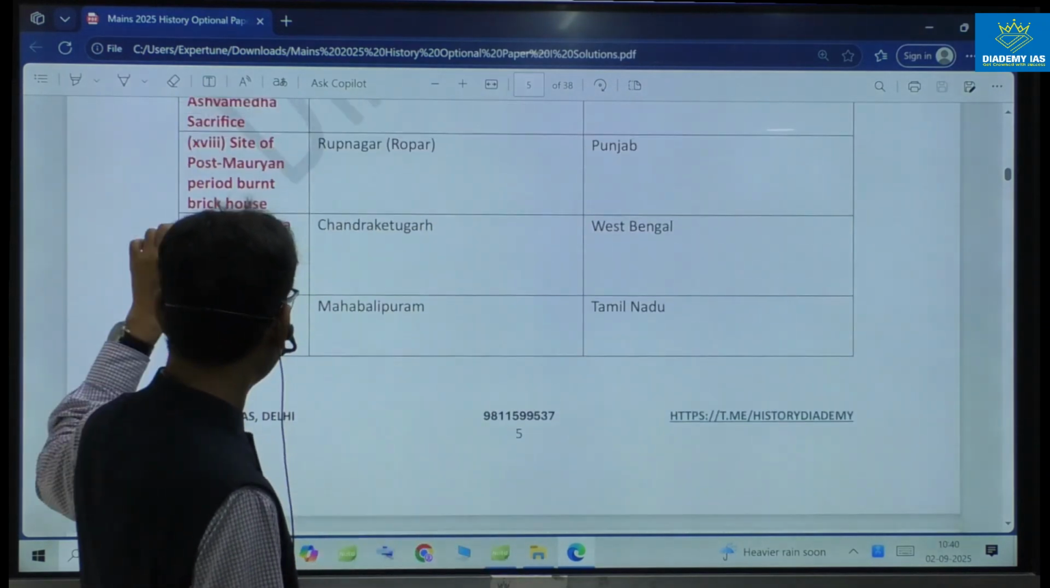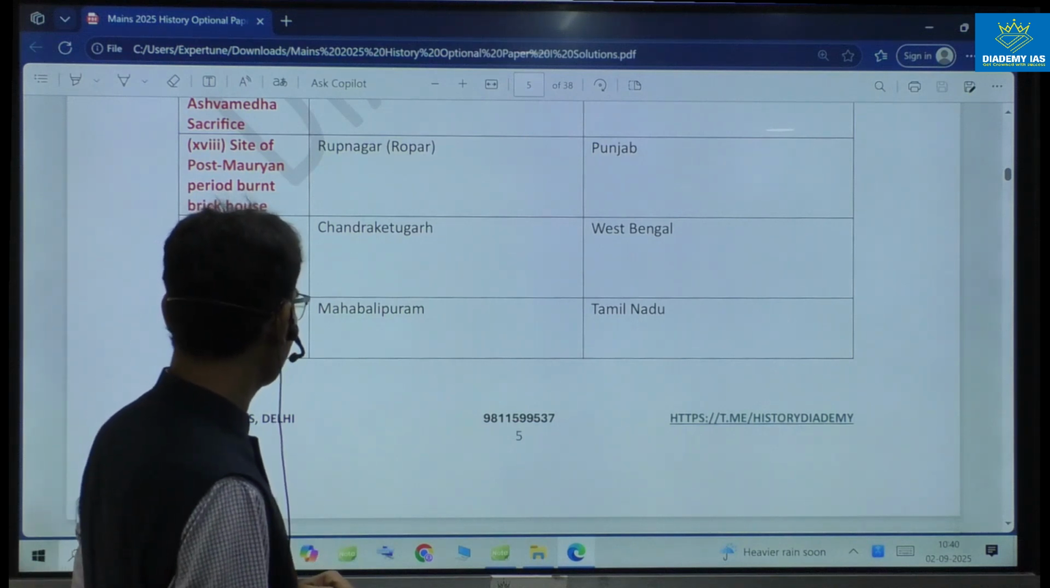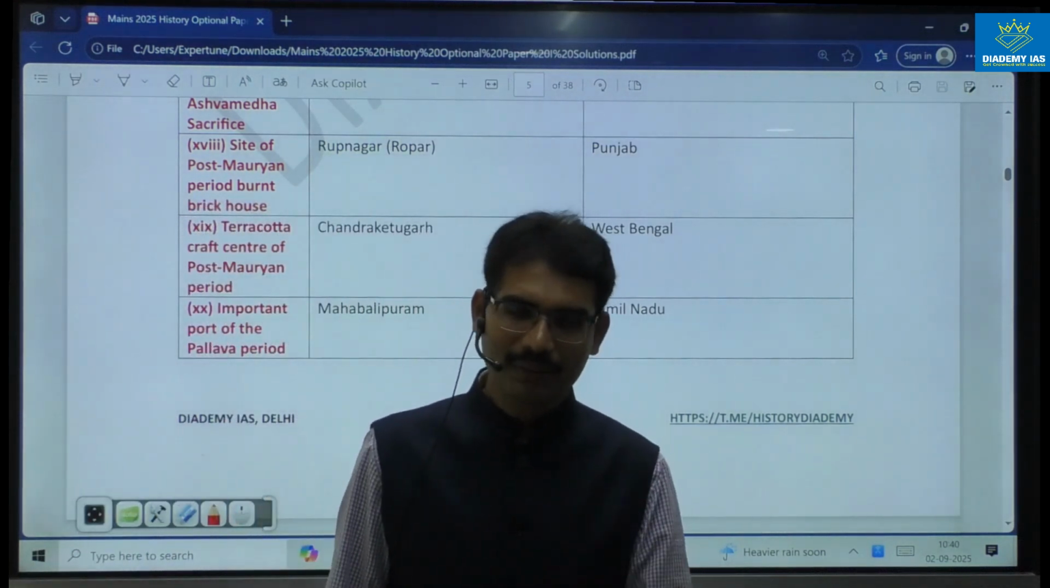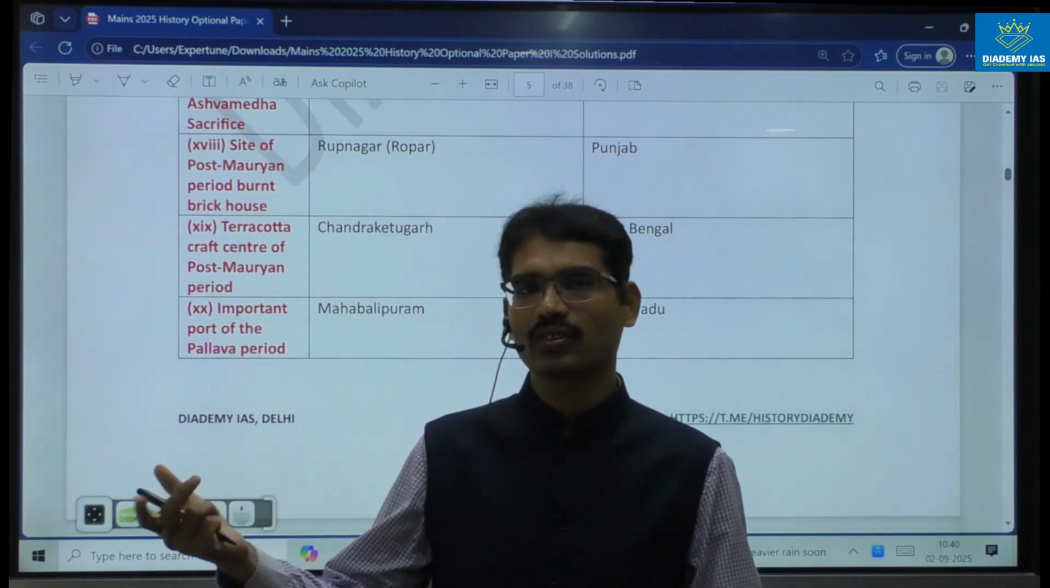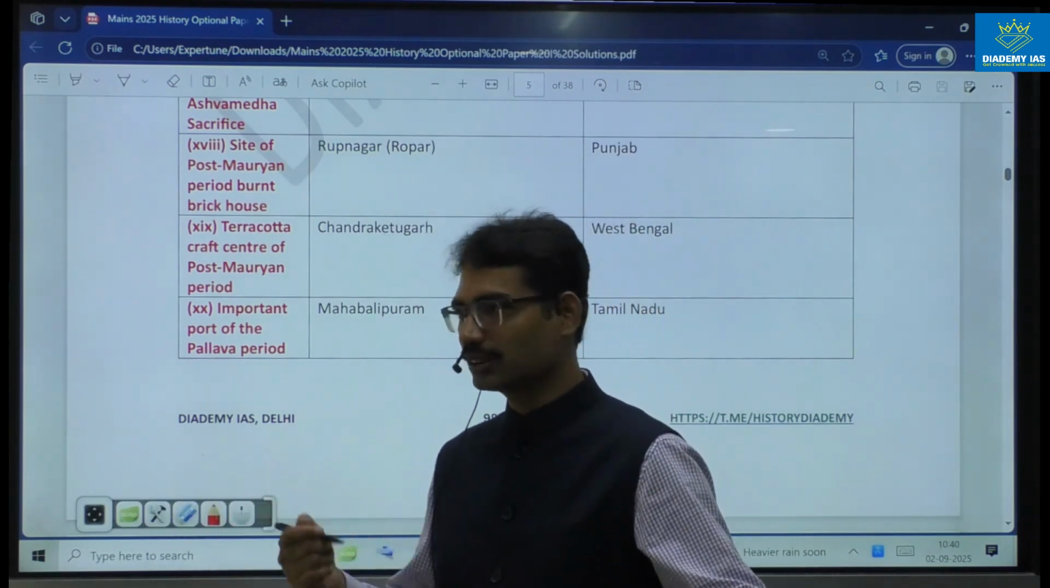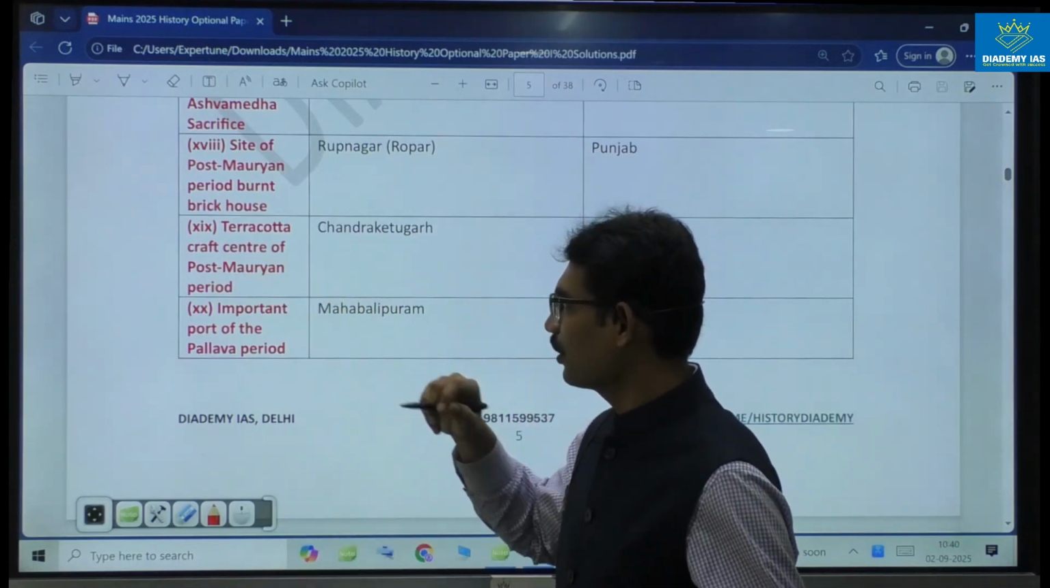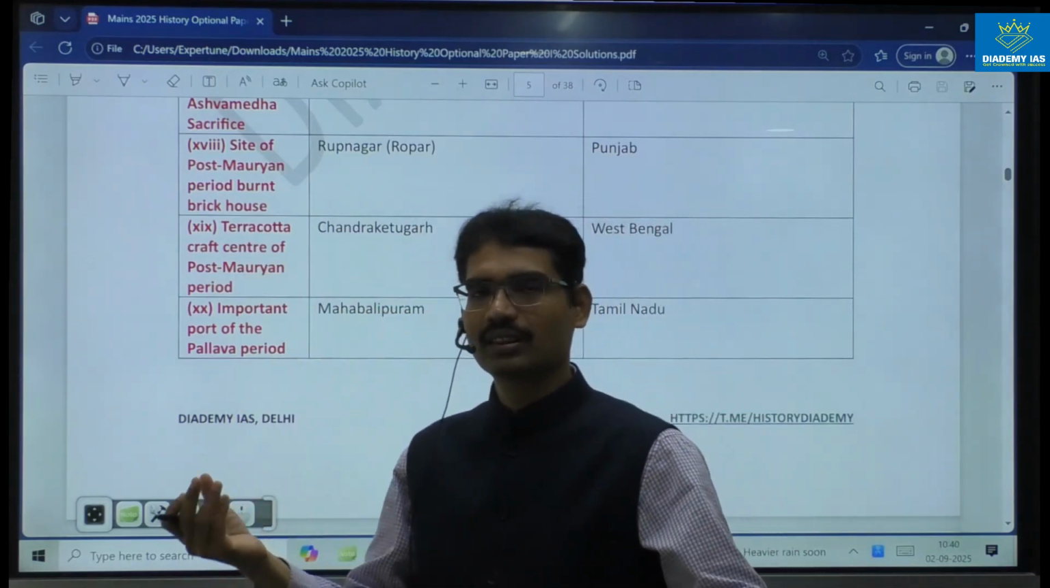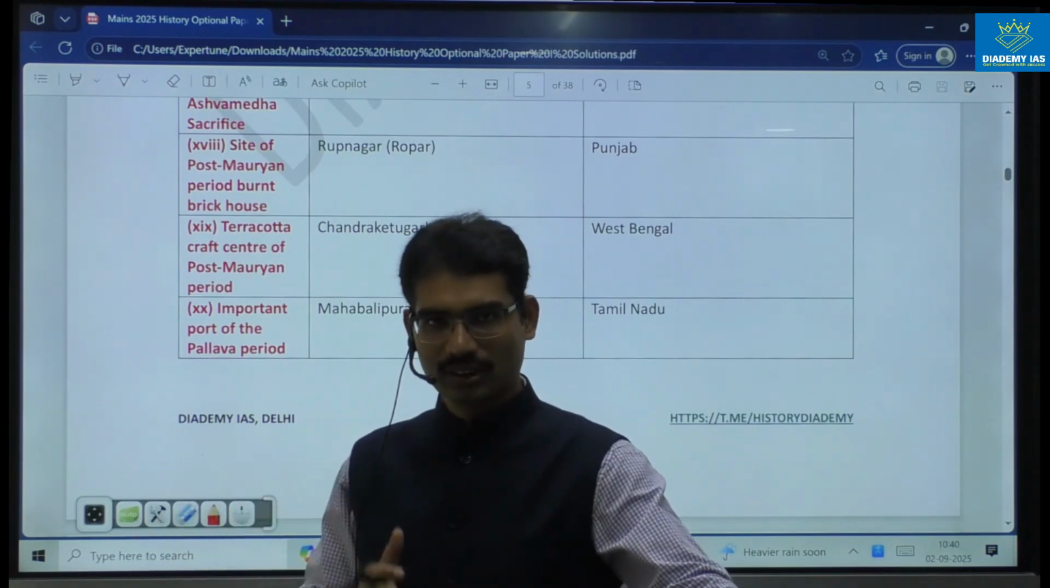Next, the 19th one. Terracotta craft center of post-Mauryan period. It was given in the previous year also. That important terracotta site, that is Chandraketugad. In prelims it was given. Similarly now, terracotta craft center in post-Mauryan period in Bengal region. Tamralipti one is given, Chandraketugad.